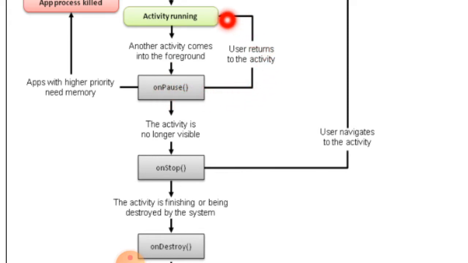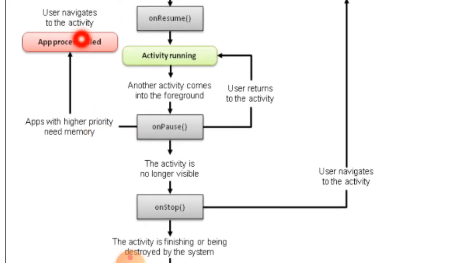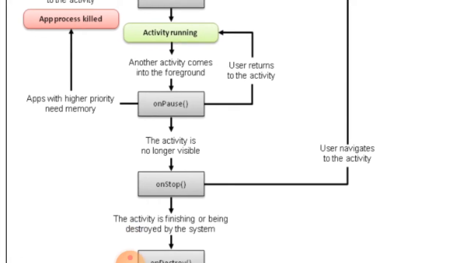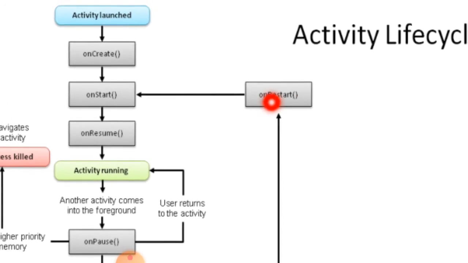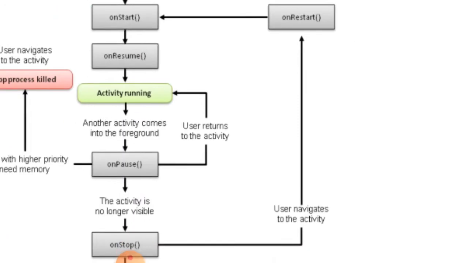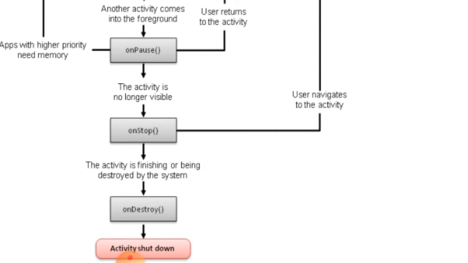Then when it returns, the activity is running again. Then if apps with higher priority need memory, then the particular process is killed. So that is when users navigate to that activity. After that, after onPause, if it is no longer visible, then it will stop. And after that, the user navigates to the activity. Then it will restart that part. Then again the user will be able to start that part.